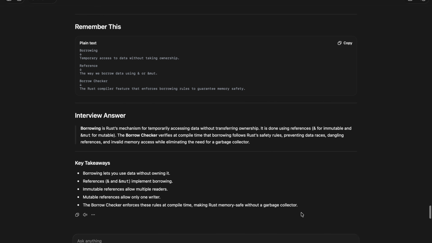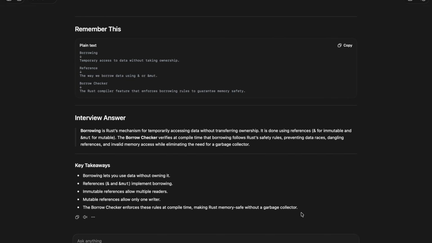So I remember these things; that is the key takeaway. The main thing is the references rules, borrow checker rules 1 to 3. First, we can read multiple times. We can take as many references as possible from one variable, but we can write through only one mutable reference. Line by line, we can't read and write through references together, because we have to clear the read first, and then we can write. That is the rule.